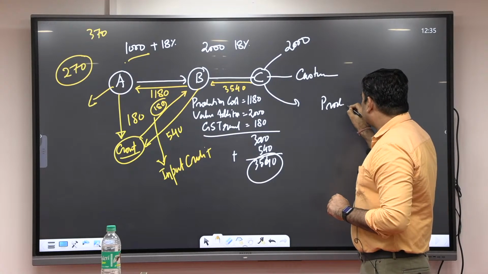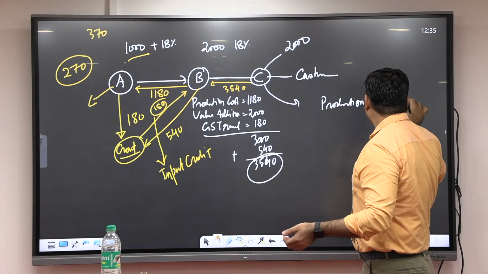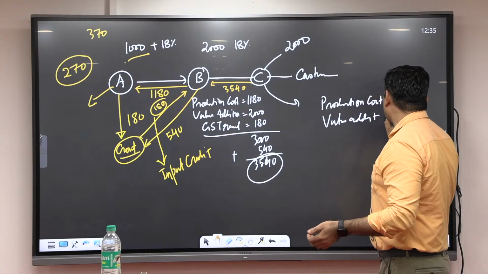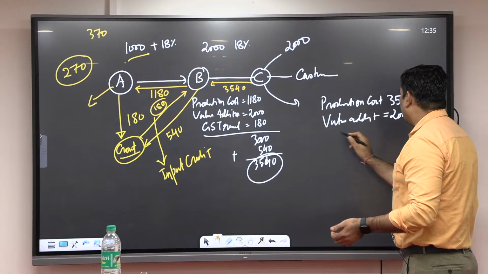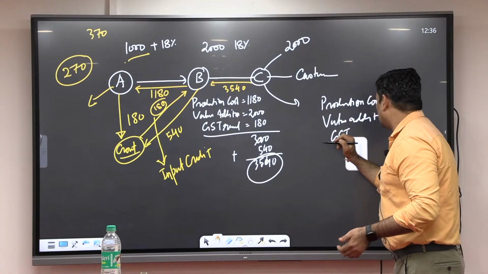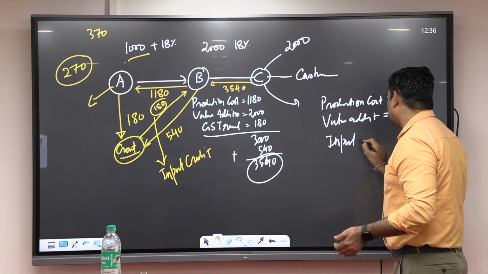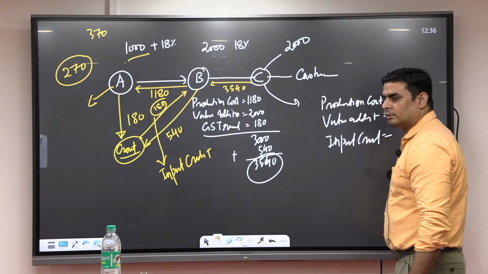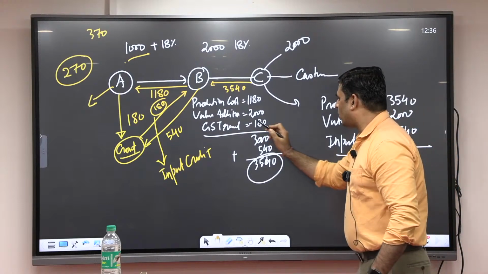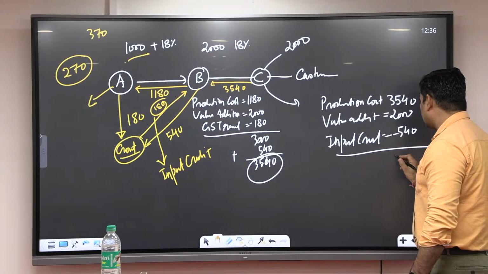Production cost 3,540. Value addition is of how much? 2,000. And GST, or you can say input credit. Input credit of how much? 540. Minus here also, the rest of the thing is added, but it will be minus. Then total value is how much?